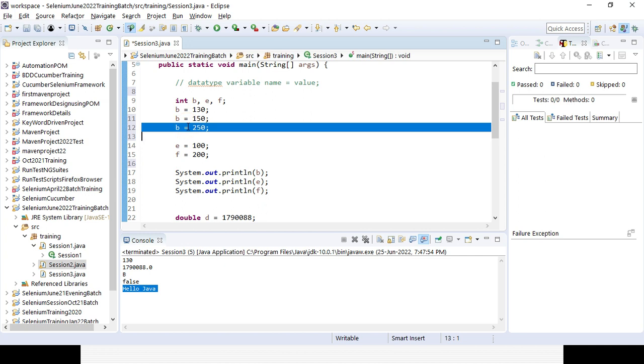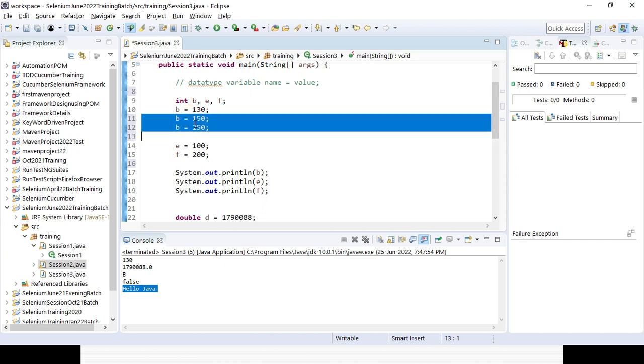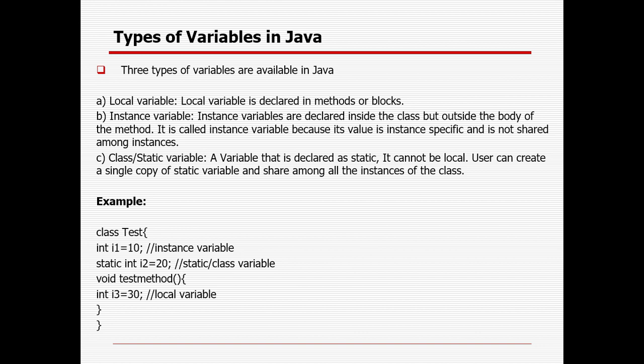That is the reason there are so many keywords available in case you don't want to change the value. You can declare something as final, so that you cannot change it, and it will throw the error. But in case you are not defining it as final, which is a non-access modifier, you can change the value. If you want to print or use something, it will take the latest value, not the first one, the value from the last line where you define it. Then there are three types of primary variable, right?